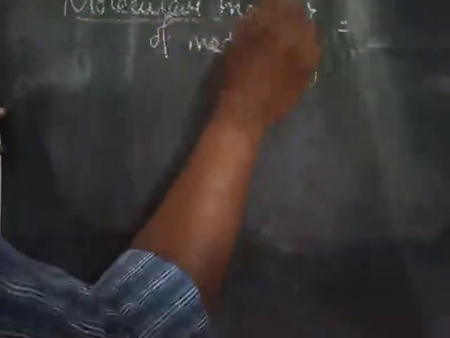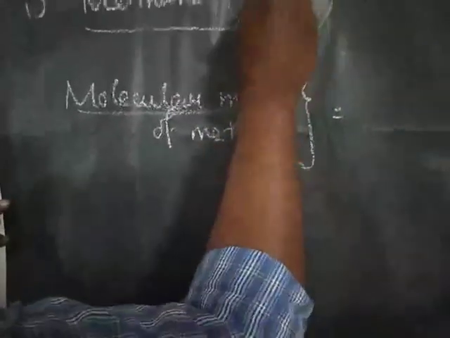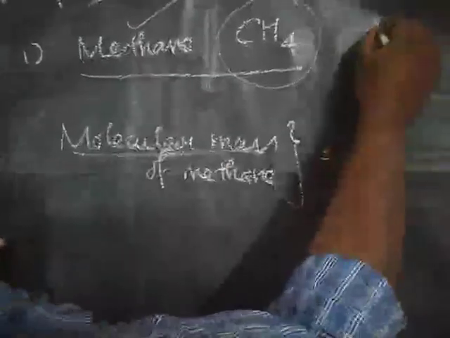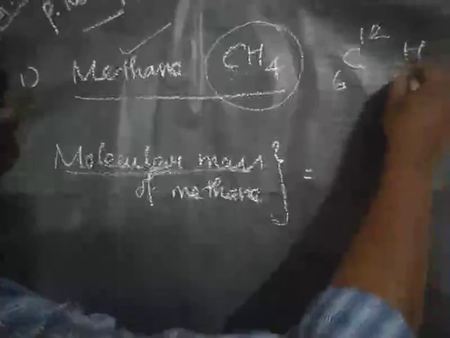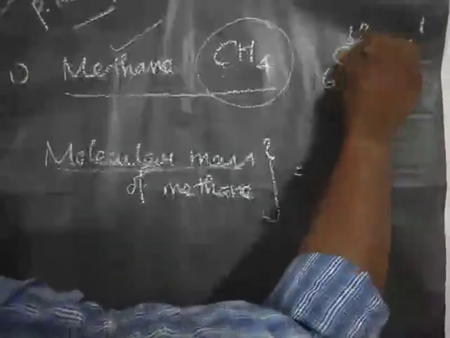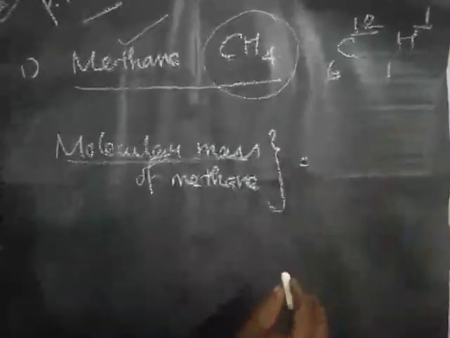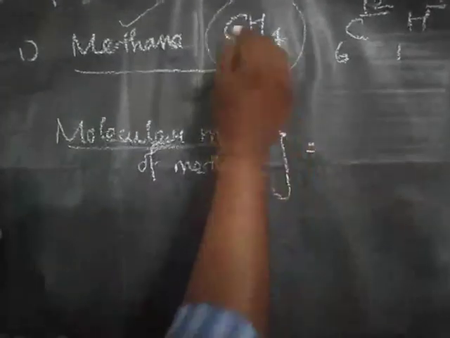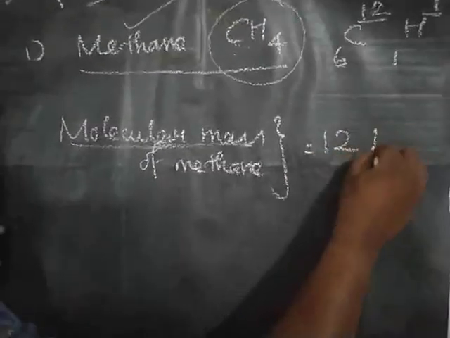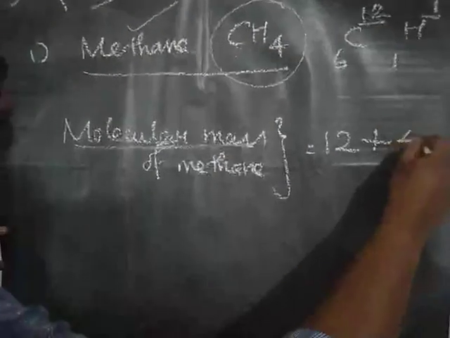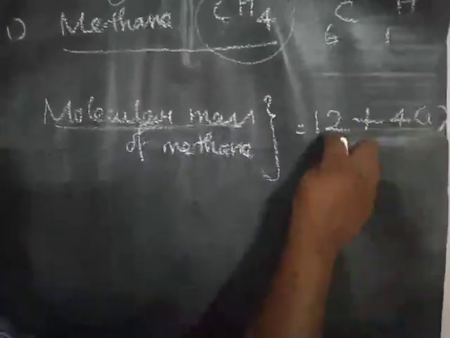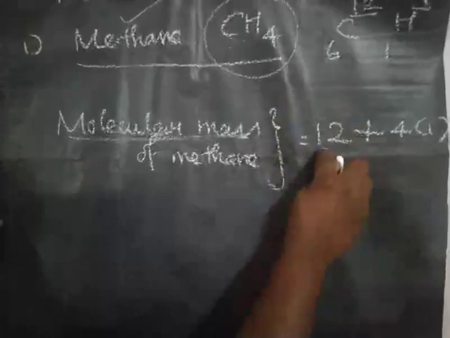How to find the molecular mass of methane? What is meant by molecular mass? We have to add the individual atomic masses of the elements present in a compound. So carbon 12, hydrogen 1. This is called the atomic mass or mass number. So carbon 12 plus hydrogen, and how many hydrogens are present here? 4 hydrogens are present, so 4 into 1, plus 1 into 12.